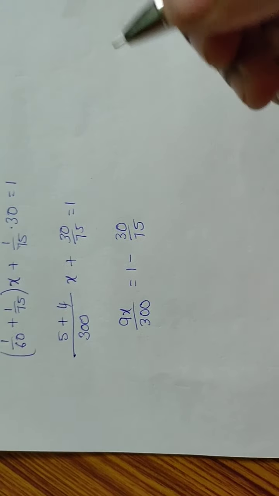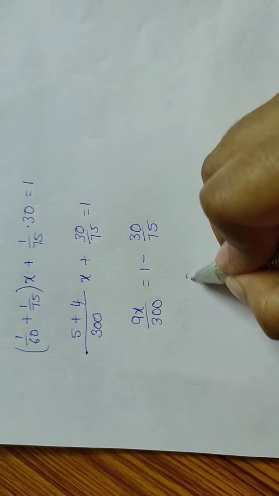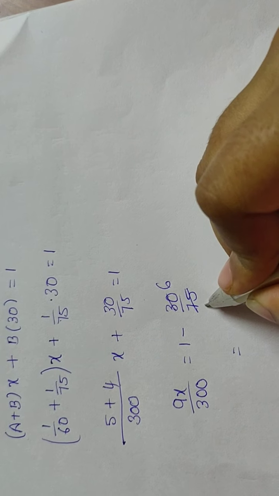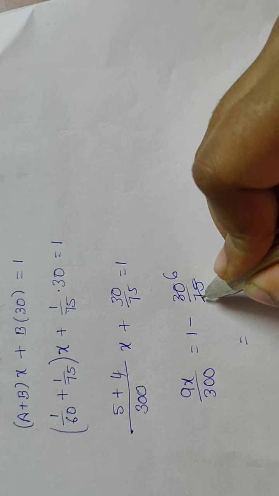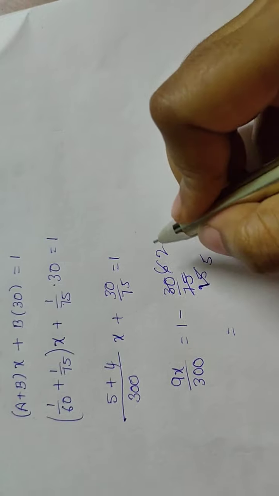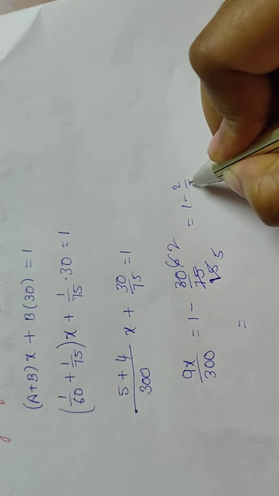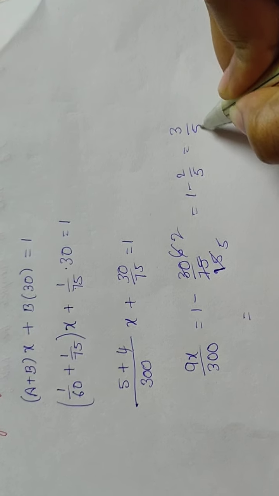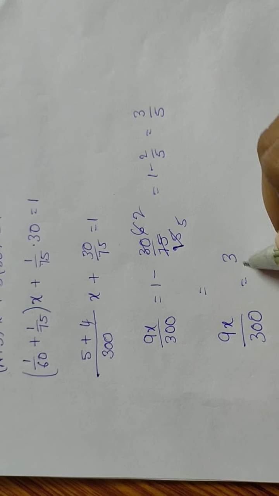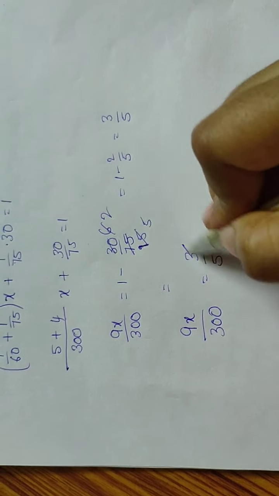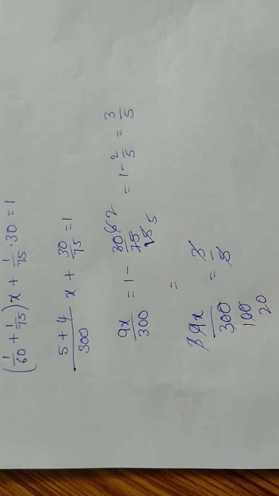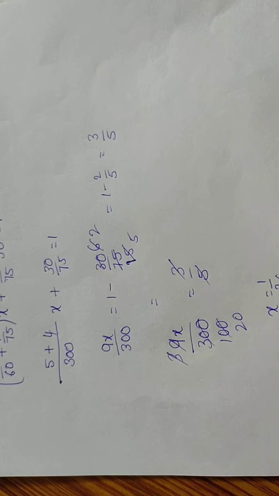So 30 by 75, that is 5 ones 5, and then 5 twos, 3 twos, 3 fives, that is 2 by 5. 1 minus 2 by 5 that is equals to 3 by 5. So 9x by 300 is equals to 3 by 5. So 3 ones, 3 threes, 3 ones, 3 hundreds, 5 ones, 5 twenties. So x is 1 by 20.